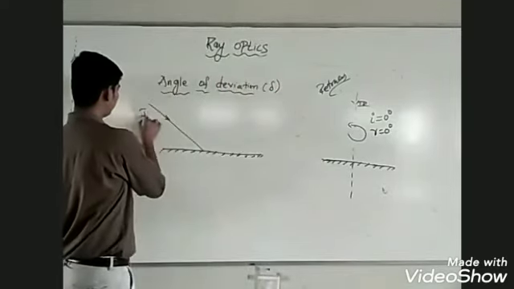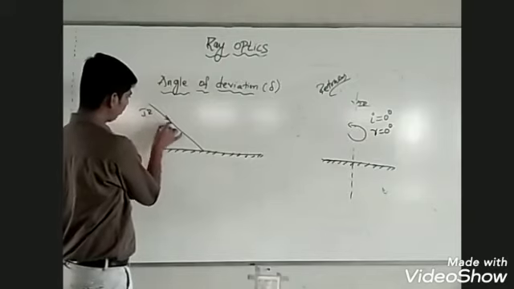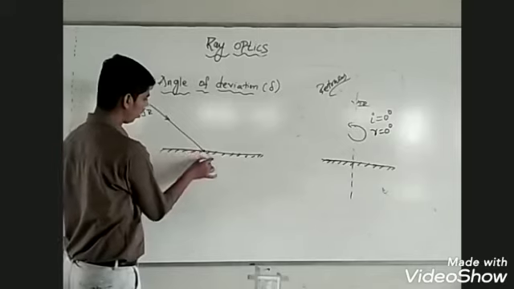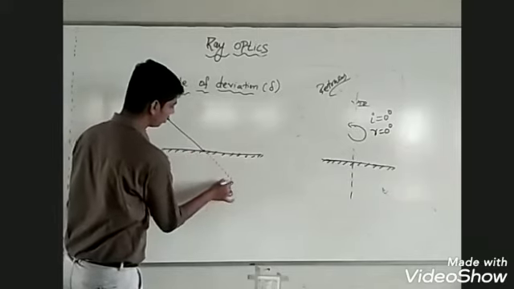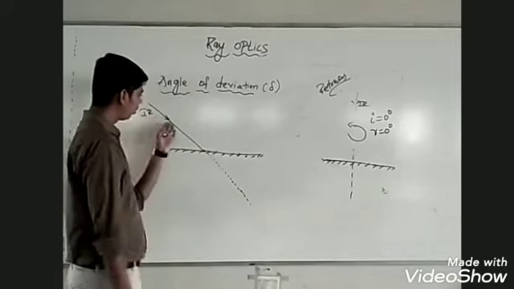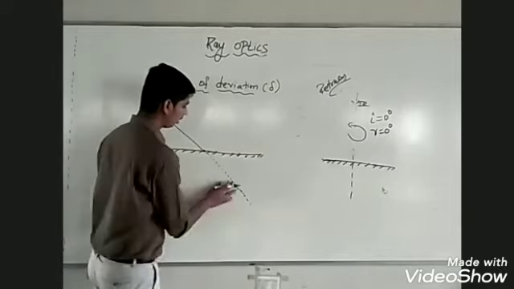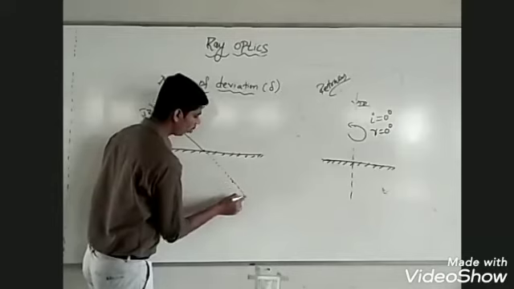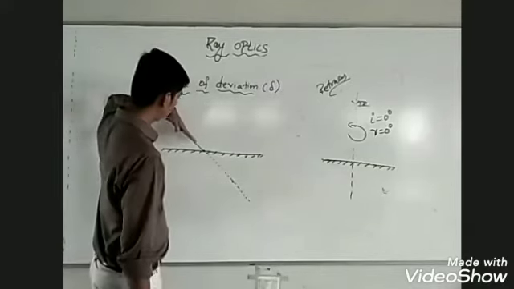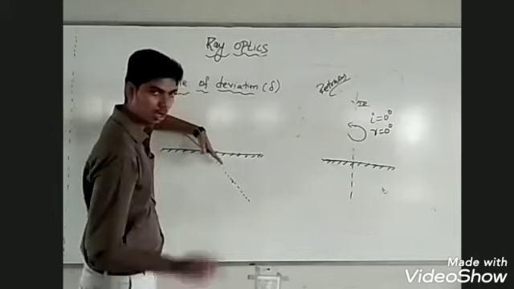We expect the light to travel along the same direction. This is the original direction of the ray of light.